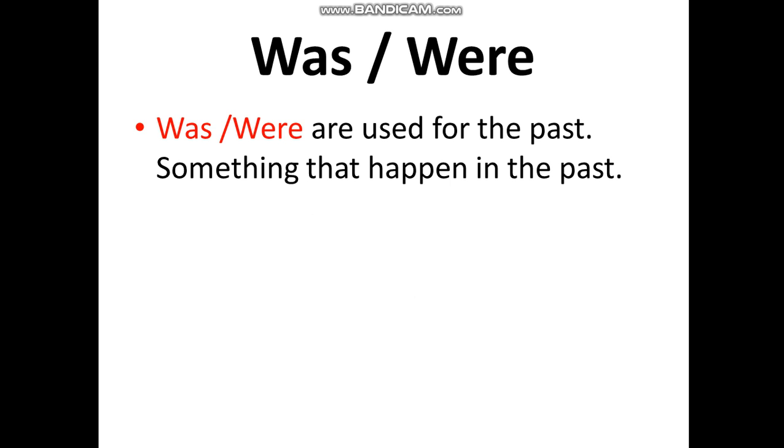We use was and were for the past. Everyone, you know the past, right? The past means something that happened already. So we use was and were for something that happened in the past. Was and were are past words, words about the past.